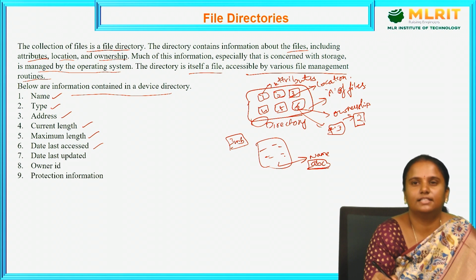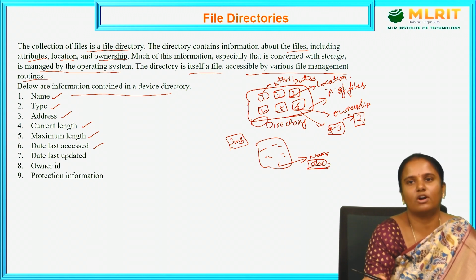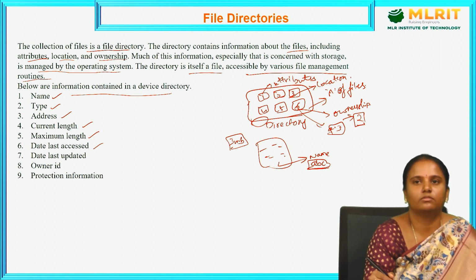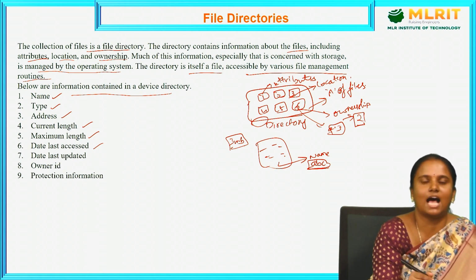Last date of last accessed. So which file is accessed at what time, and what is the date that file was used last. So accessing through some dates. So that is what date last accessed.